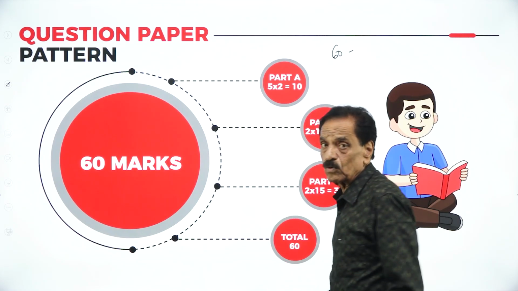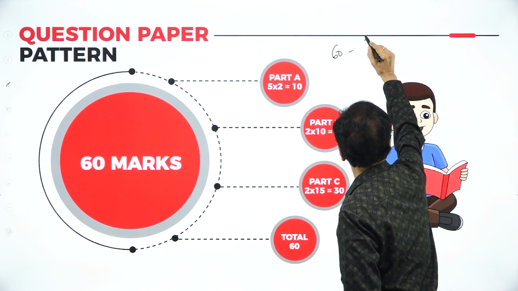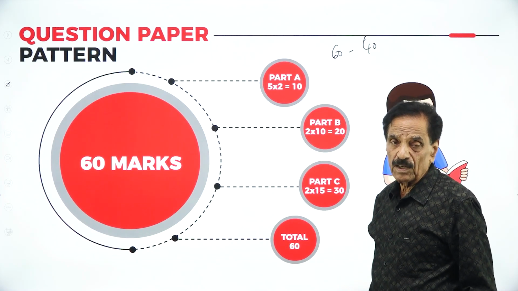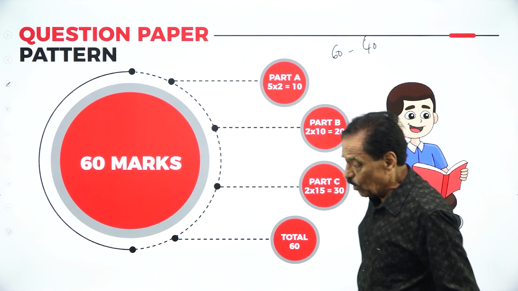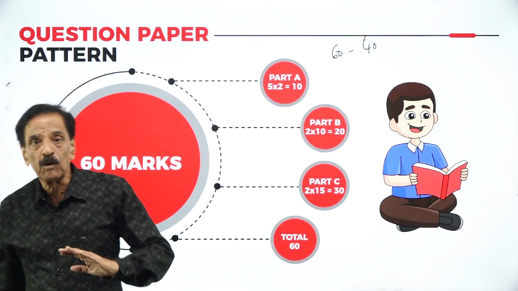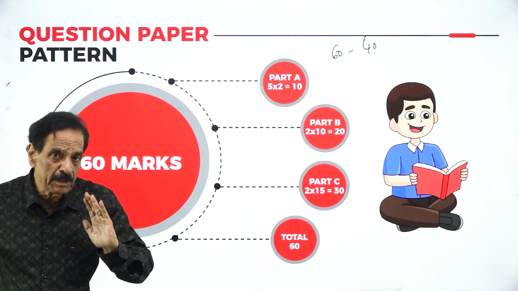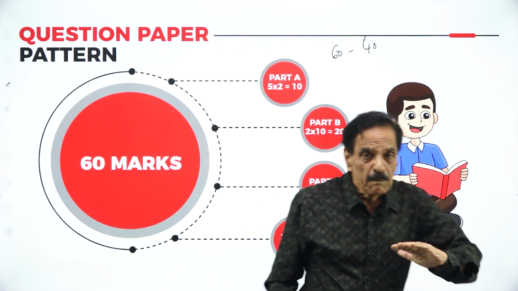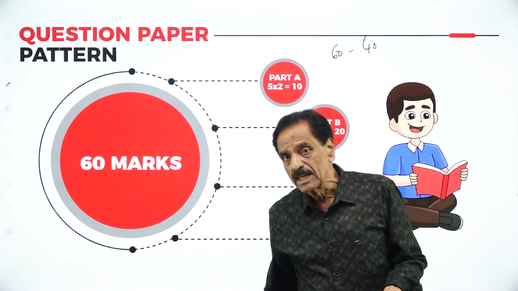If you want to pass, you have to score 40%, 40 marks. Out of 60, totally you have to score 40 marks. So out of the 40 marks, about 25 marks should be scored in the paper as the minimum. The balance will go to the internal.